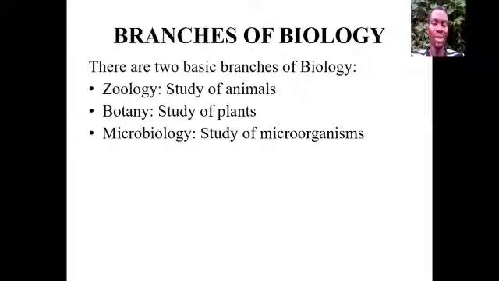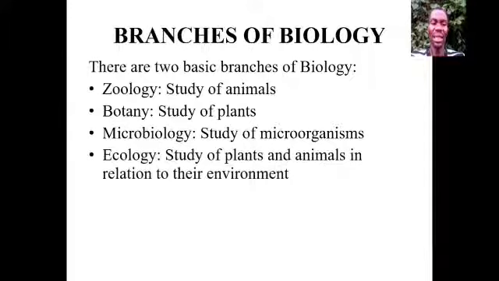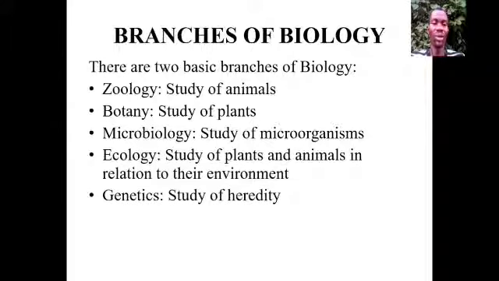Other branches of biology include microbiology, which is an aspect of biology that studies microorganisms. Another one is known as ecology, and that is the study of plants and animals in relation to their environment. Then there is another branch of biology called genetics, and that is the study of heredity.